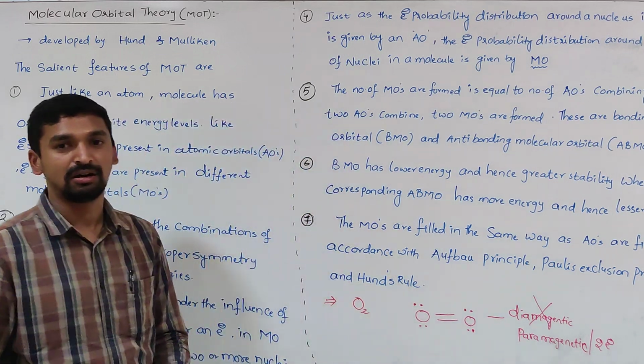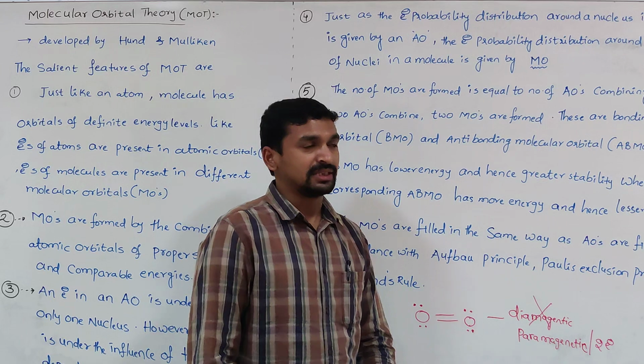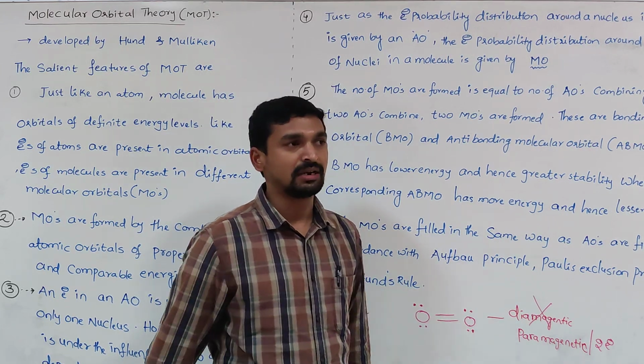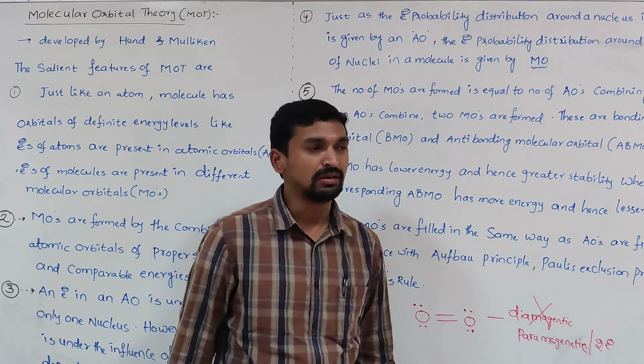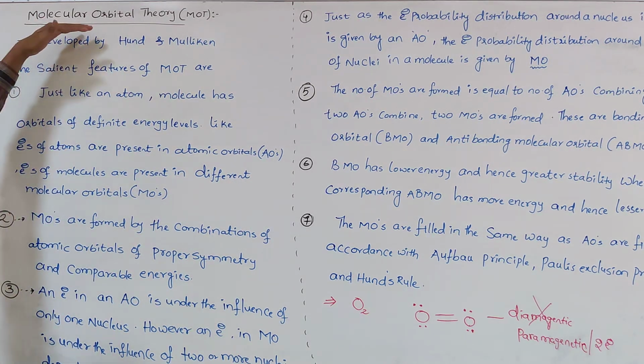That is the limitation of valence bond theory. So to explain this magnetic property or other properties of a molecule, there is one more approach, a theory based on the quantum mechanical principle, that is molecular orbital theory.